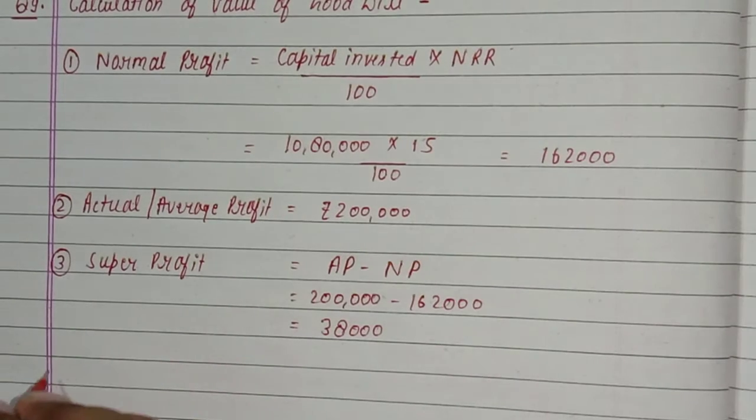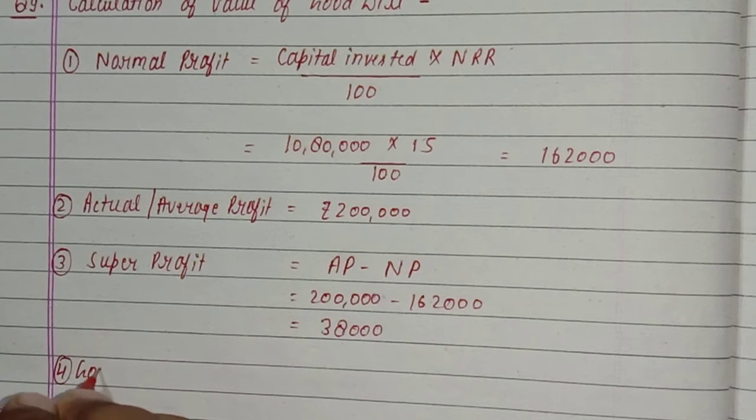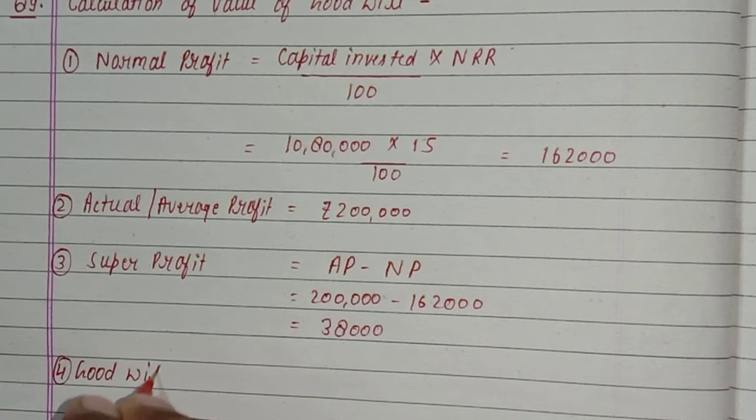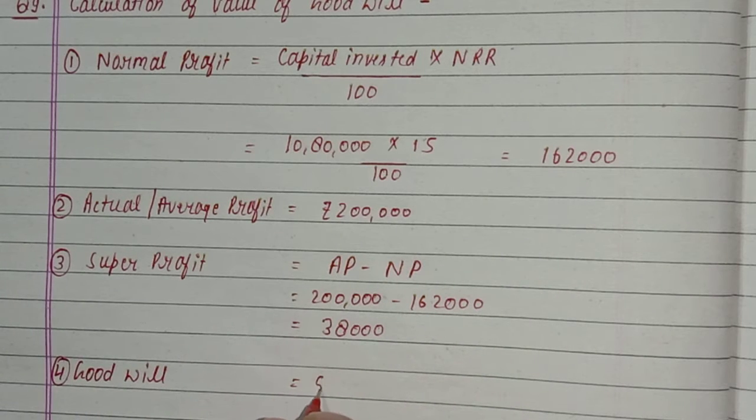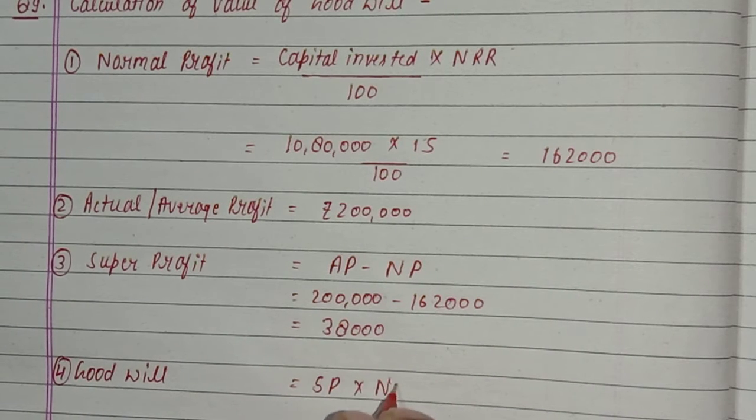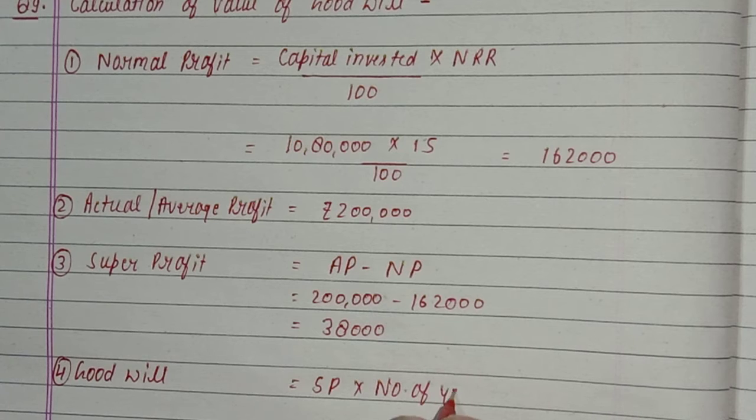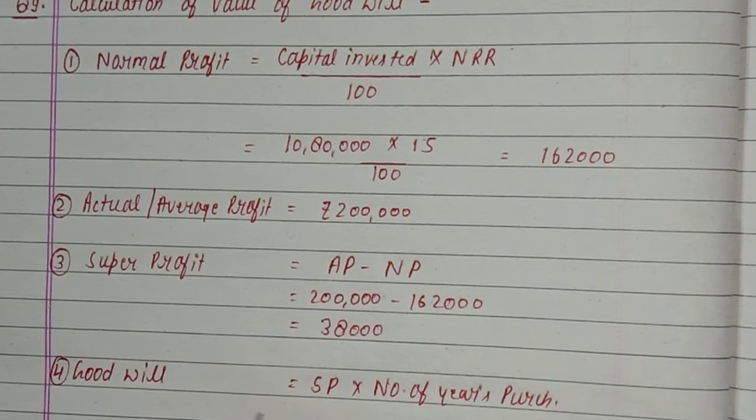In the fourth step, you have to calculate goodwill, and formula of goodwill is super profit into number of years purchase. Super profit is 38,000 into number of years purchase 3.